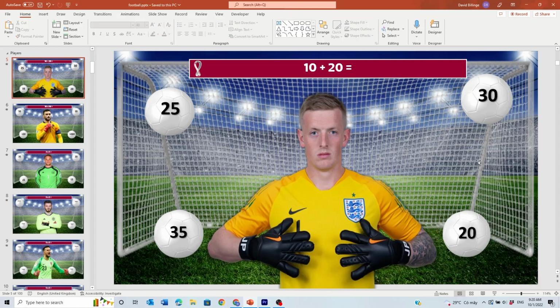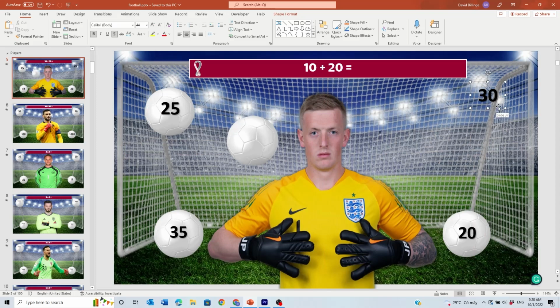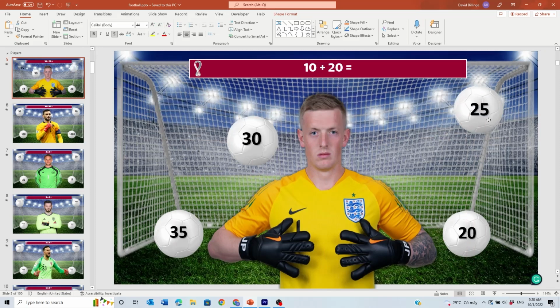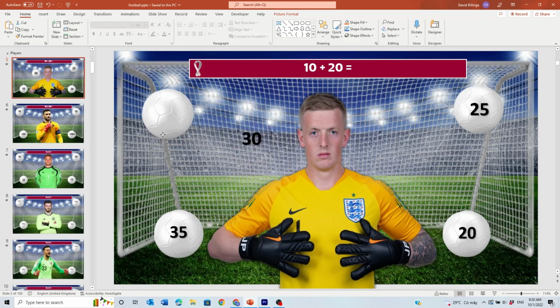If you wanted to, you could also move the footballs around into different places. Let's just show you how you do that. Click and drag. Don't forget to also move this text box. And there we go. I recommend doing this after every time you play, just to keep the game fresh and not too obvious for your students. Okay, that's really all there is to the game.